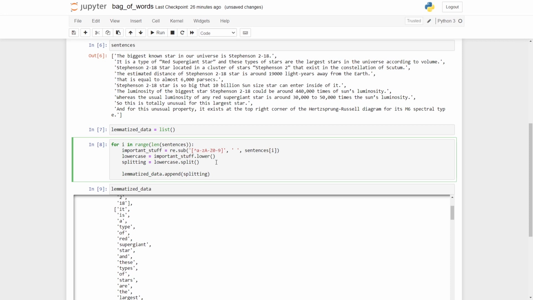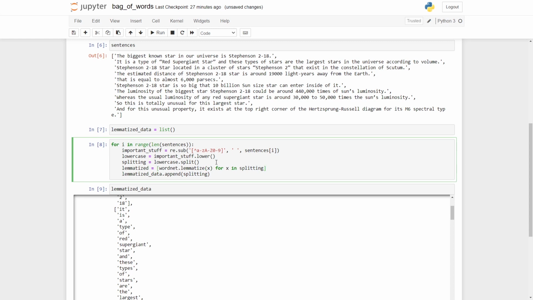So I'll say lemmatized, and inside this lemmatized I'll perform a list comprehension. So I'll say x for x, where x is the initialization. The for loop I am going to run is for x in splitting. This is not where we stop, so we will have to lemmatize it over here. So I'll say wordnet dot lemmatize, and like this. So it has been lemmatized.